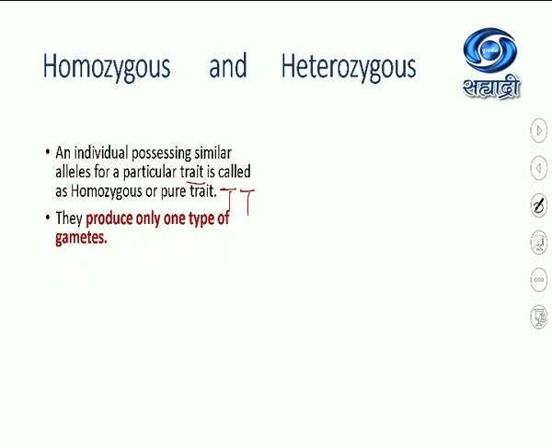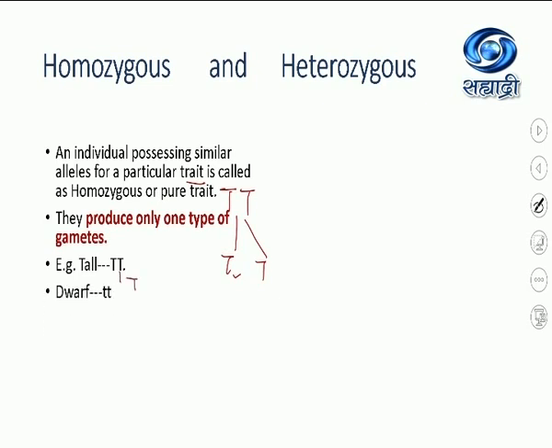They will produce only one type of gamete. Suppose they are producing gametes. Of course, both the gametes will be capital T. So one type of gamete is produced by them. I gave you the same example for tallness, capital T. They are homozygous and they will be producing only one type of gamete, and that gamete will be capital T.